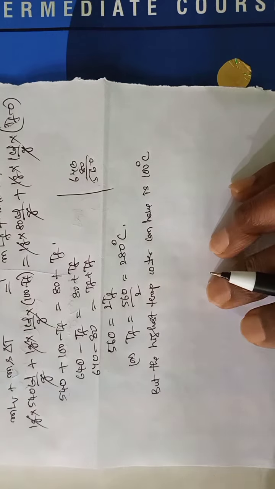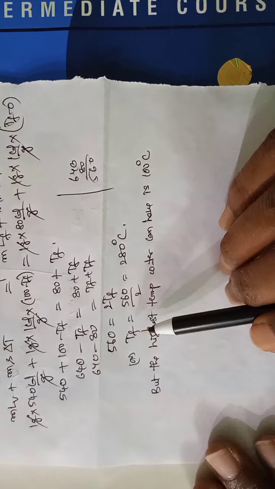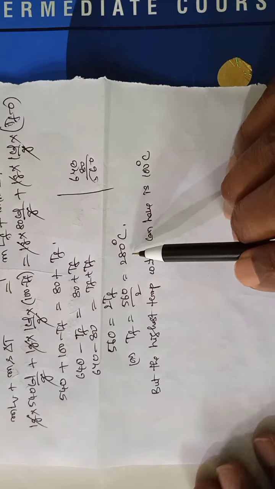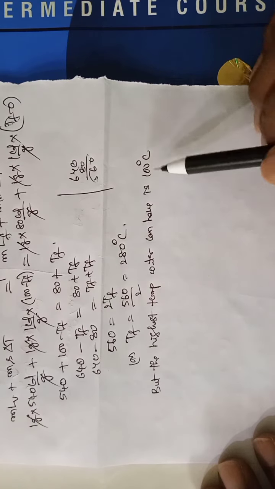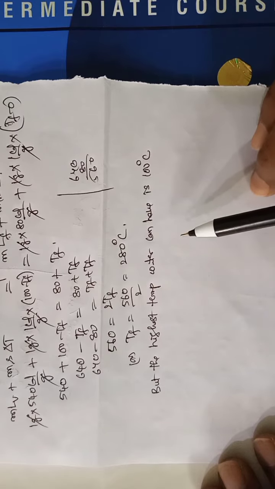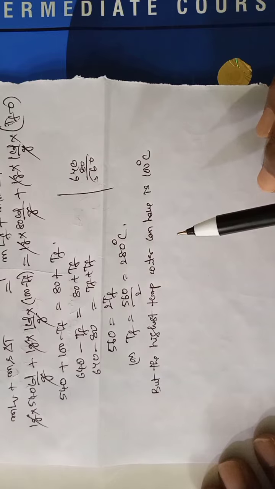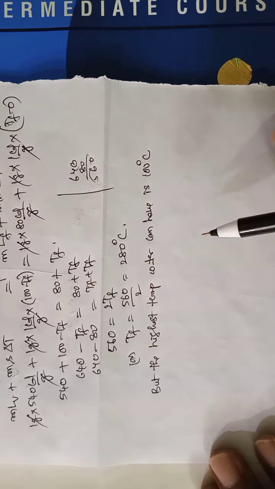See, as per calculation, we got the final temperature as 280 degrees centigrade, but the highest temperature water can have is 100 degrees centigrade. You boil the water for hours together, the temperature never goes beyond 100 degrees centigrade.